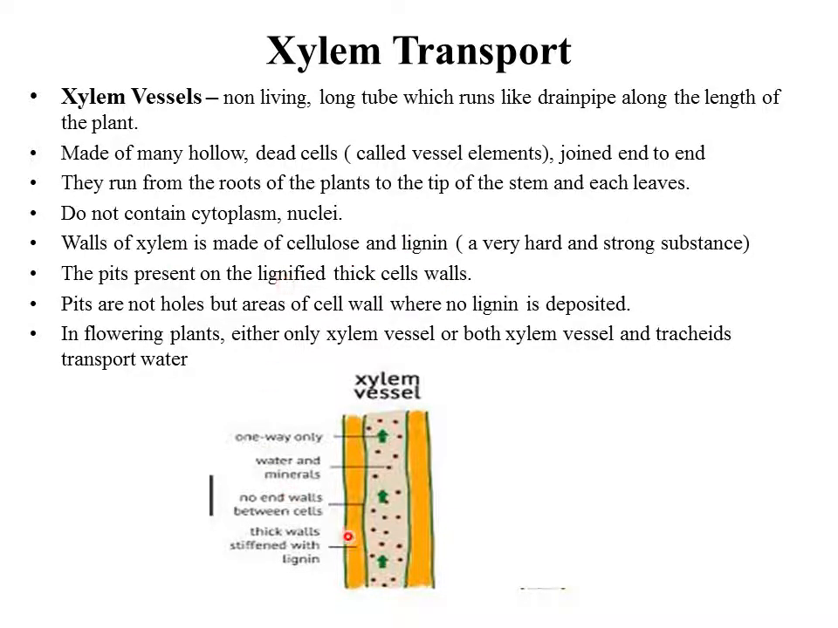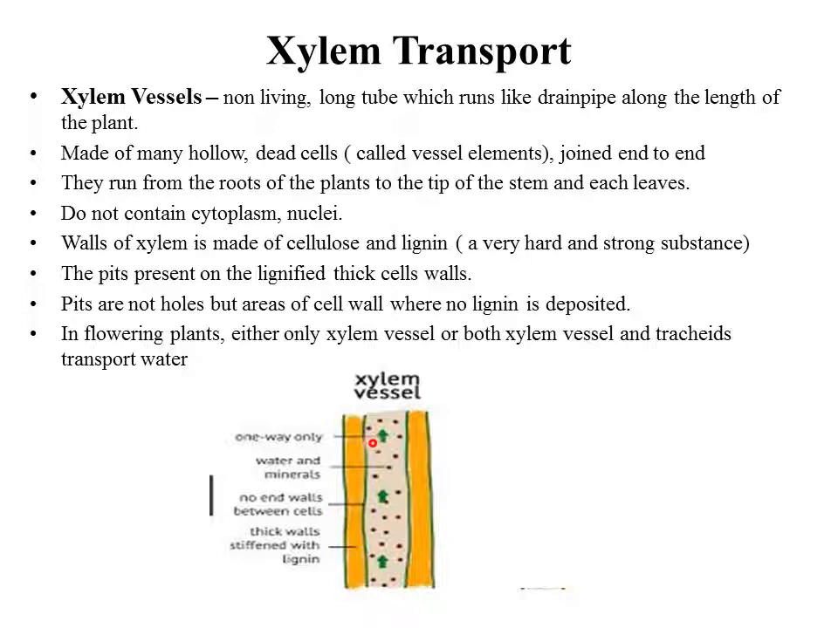However, they have pits present on their thick walls. These are not actually holes. They are the places where the deposition of lignin is less, so the wall becomes a little thinner at this position. So they are called pits.